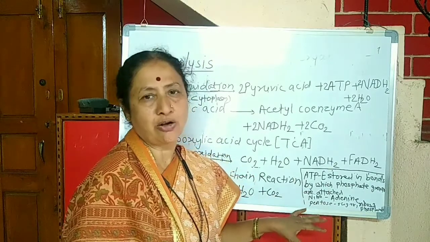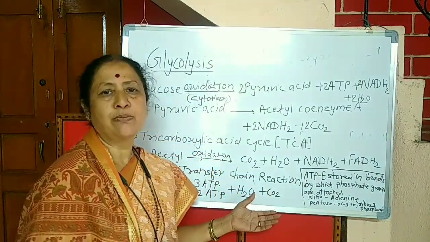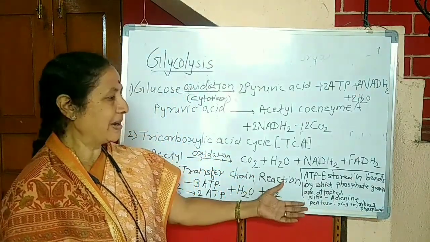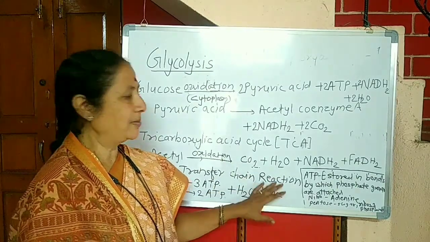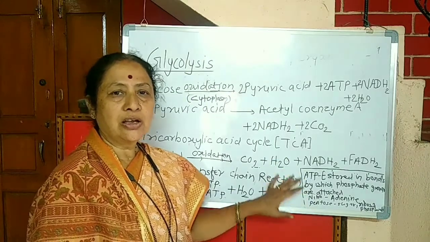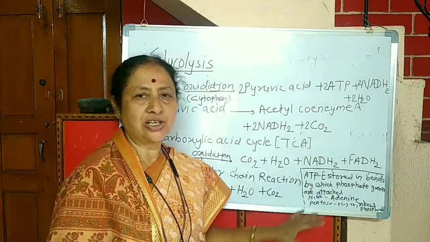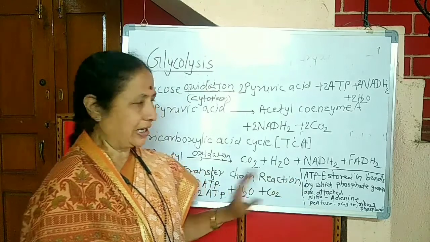Whenever there is a need of energy, these phosphate bonds are broken down and thereby energy is derived. So ATPs are energy-rich compounds and are said to be the currencies of energy.